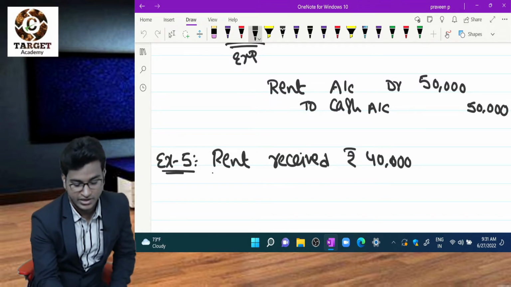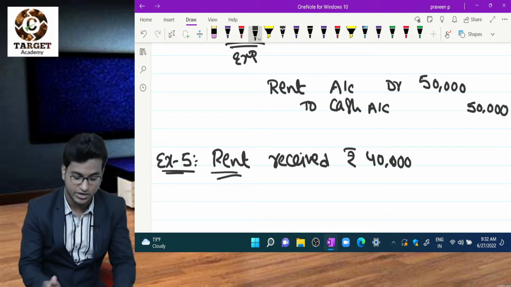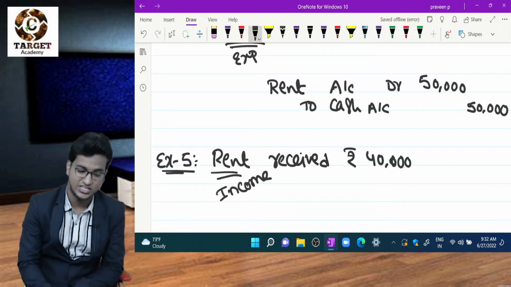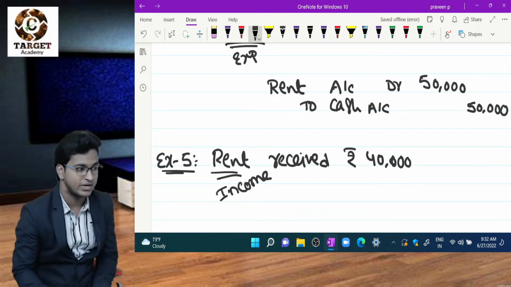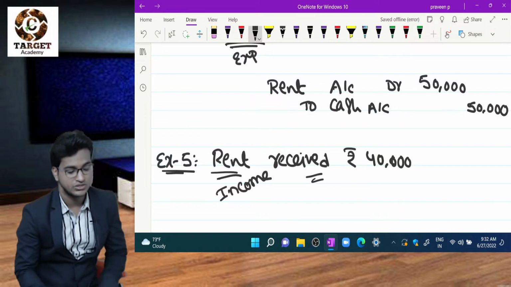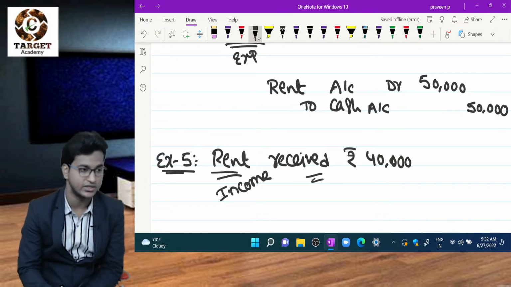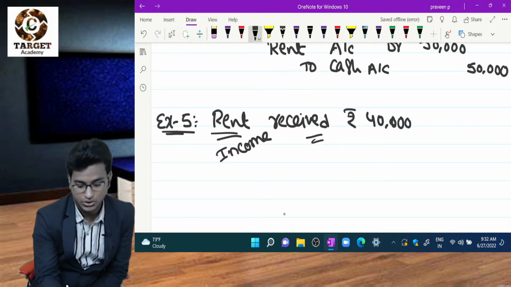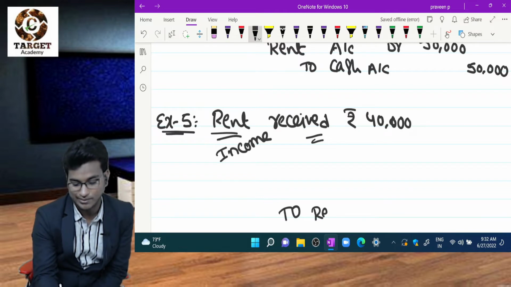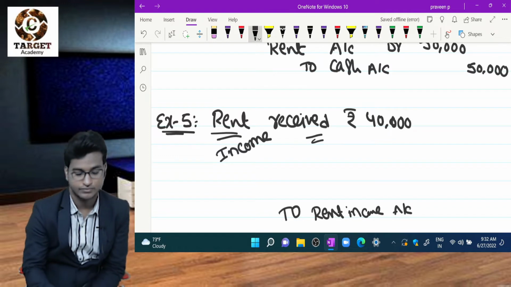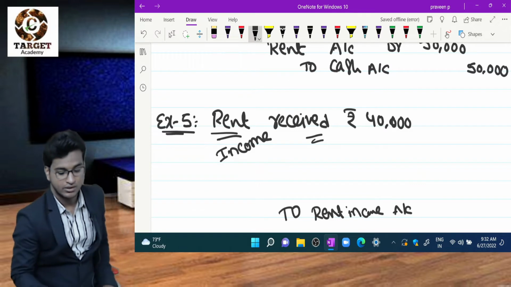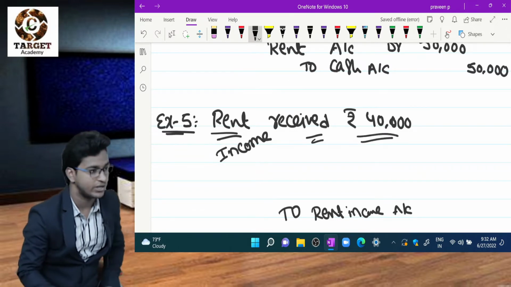Okay. Here rent is my expense or income? Here rent is not expense, this is my income. Why it is my income? Because I am receiving, not paying. So what is rule number 3? Debit all expenses and losses, credit incomes and gains. So rent income. Then 40,000 is coming or going?